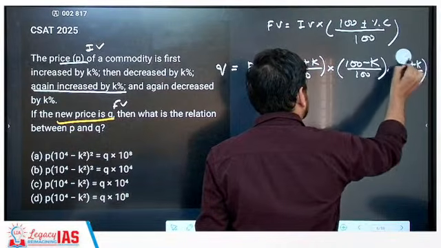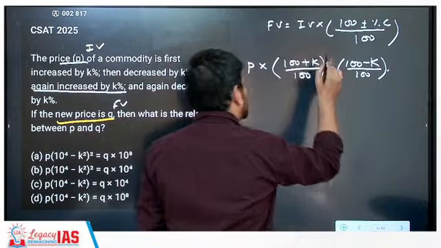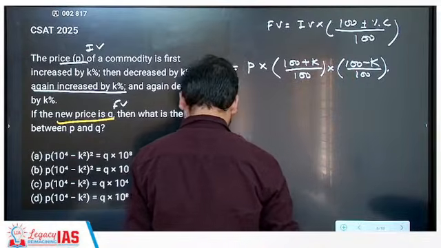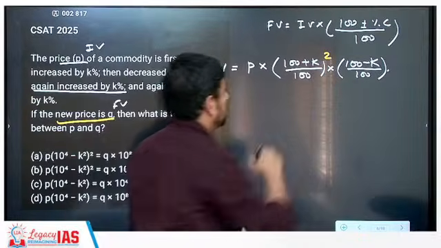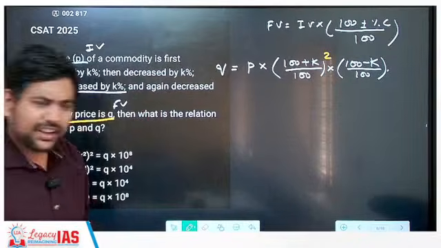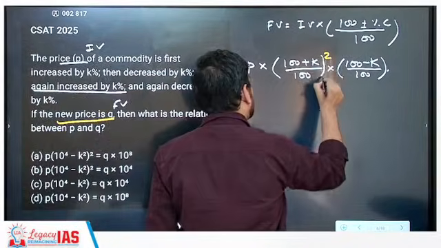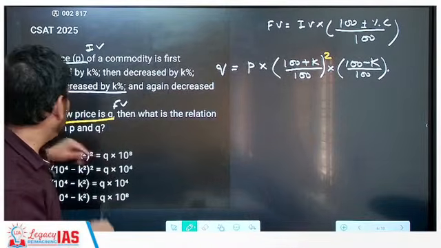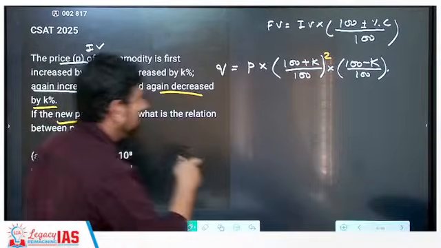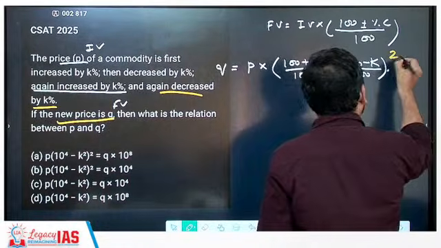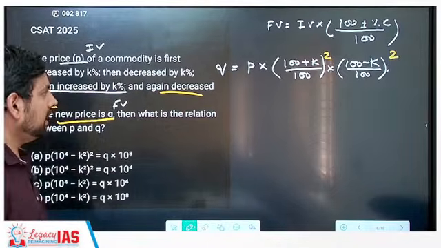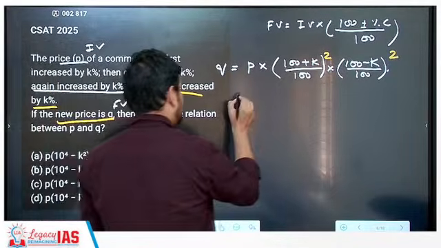I'm rubbing this, and I'm making a square here, and I make a square here. Is this correct? Correct. Ultimately, this is 100 plus K by 100 multiplied two times. So I make it square. Similarly, again decreased by K percent. So again I make a square of this also, because again I will multiply it by 100 minus K by 100. Correct. Now you got this.